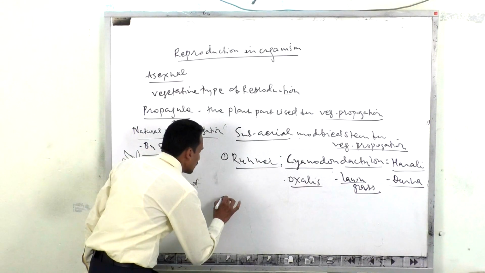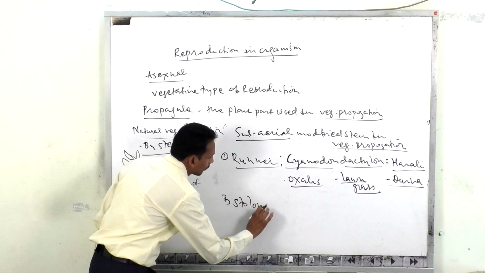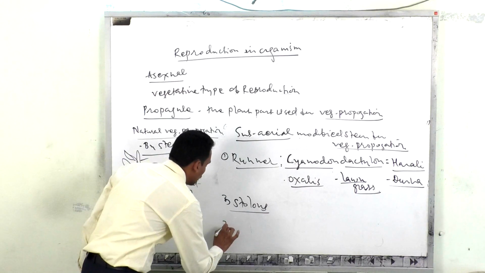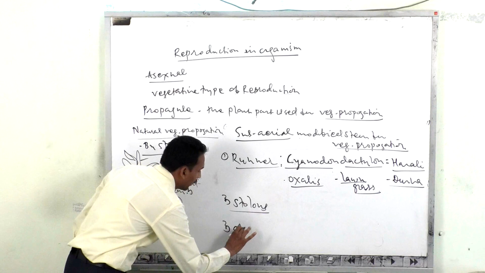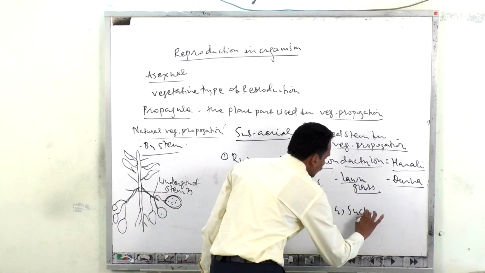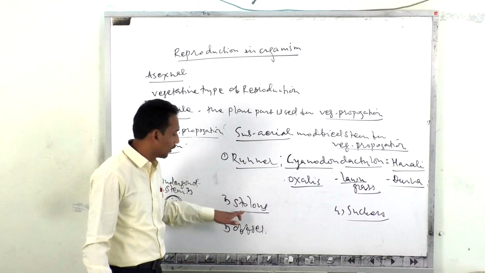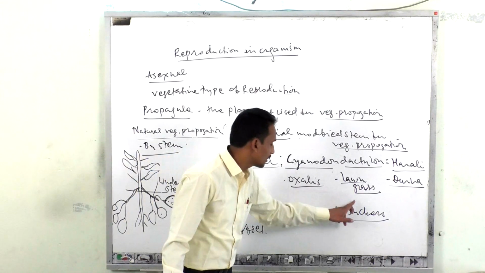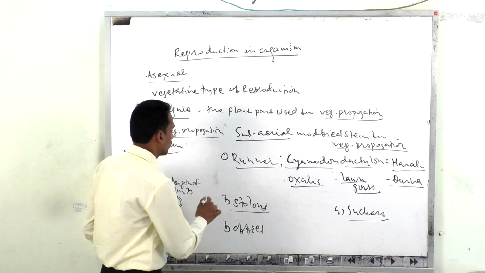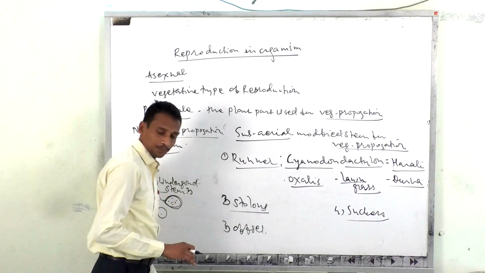Another modified structure is the stolon. Another one is the offset, and the fourth type is the sucker. First of all, we discuss the stolon. What are stolons? Stolons are there, suckers are there, and offsets are there. The second type of subaerial modified stem for vegetative propagation is the stolon.